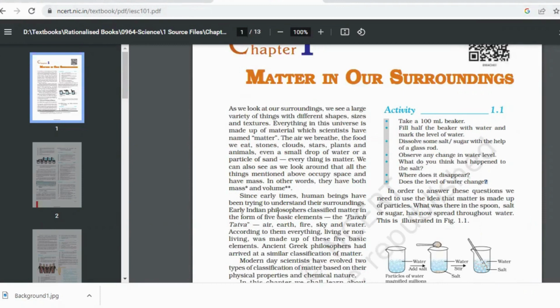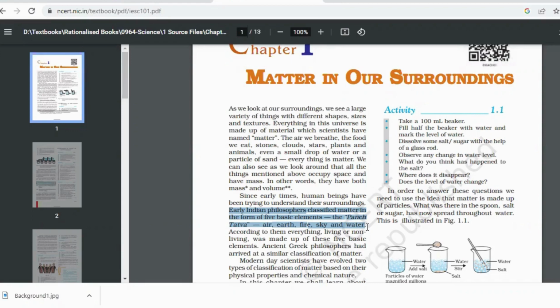Can you see my screen? I'm just highlighting. Yes, ma'am. See, early Indian philosophers classified matter in the form of 5 basic elements. Earlier, matter classification was done in 5 parts: air, earth, fire, sky, and water. Clear? According to them everything, whether living or non-living, was made up of these 5 elements. But now the classification of matter has changed.